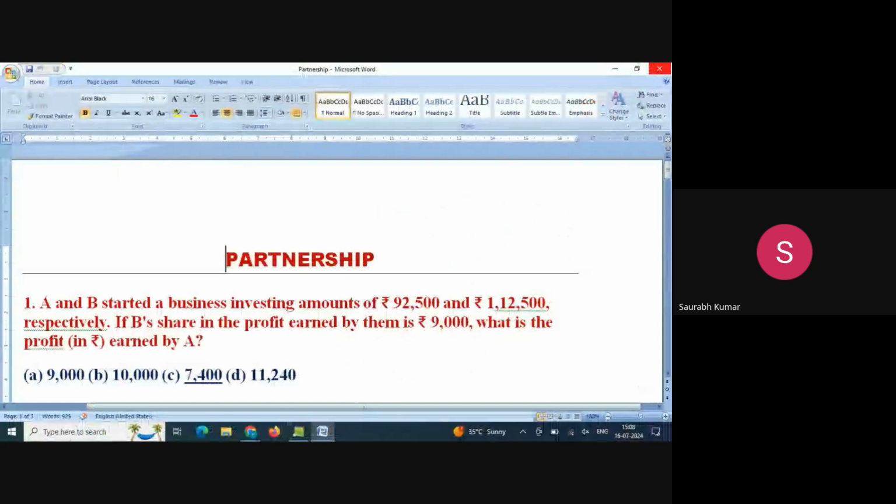So obviously A's profit will be less than 9,000. If I look at all my 4 options, I have only option C with a value less than 9,000. So I could directly tell by looking that A will earn a profit of 7,400. Is this clear to everyone?